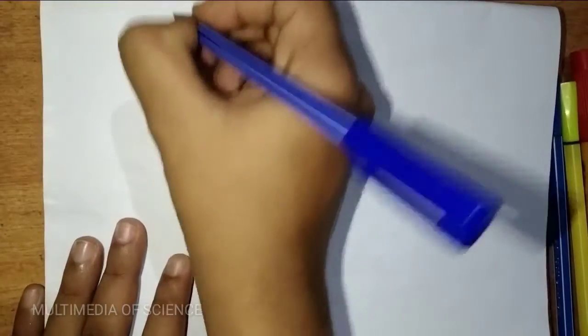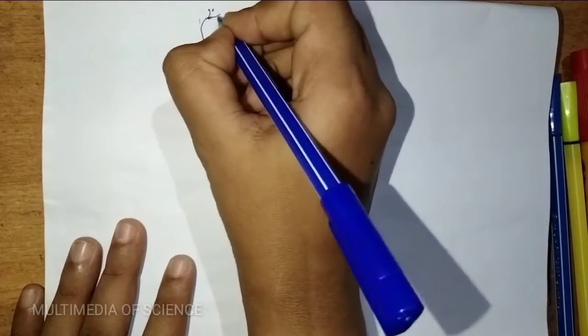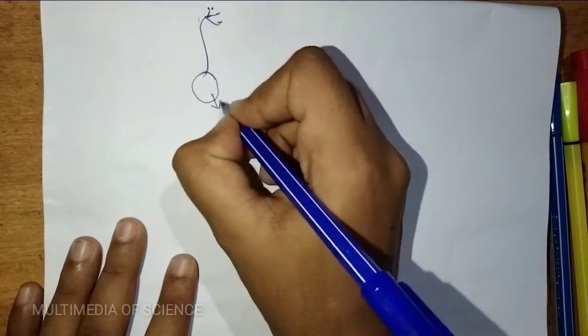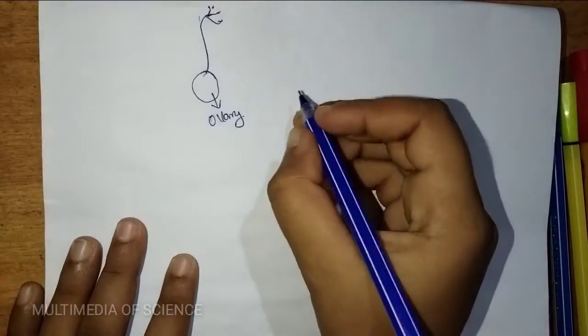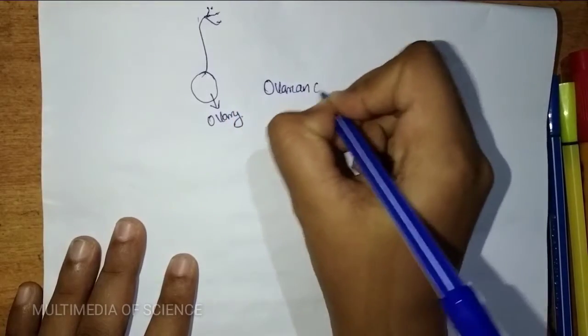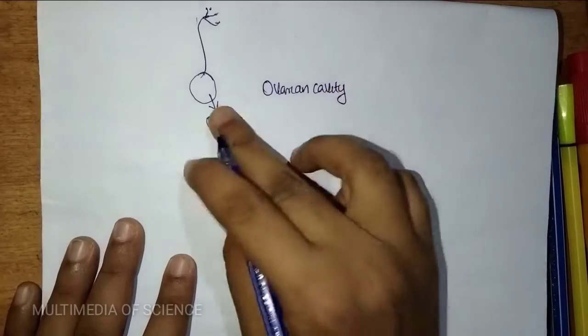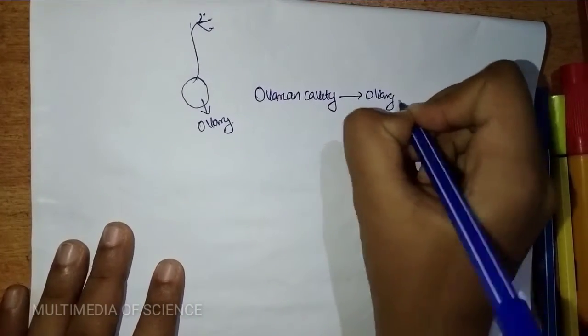Then inside this ovary, again we can draw. This is the ovary. Inside the ovary, what is present? Ovarian cavity. The ovarian cavity is present inside the ovary.